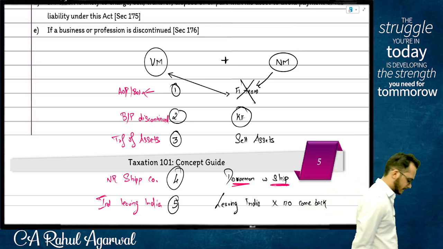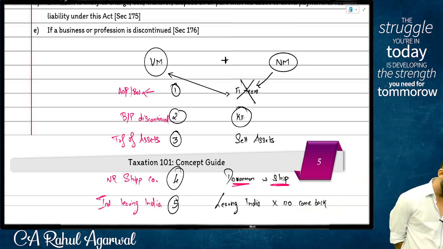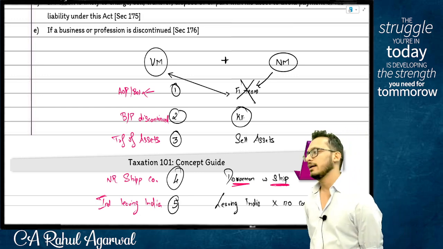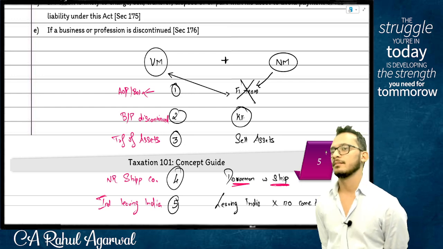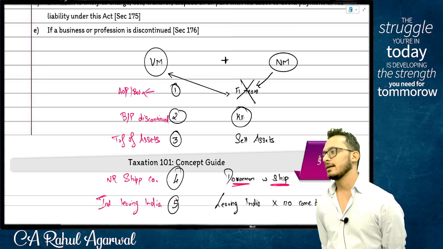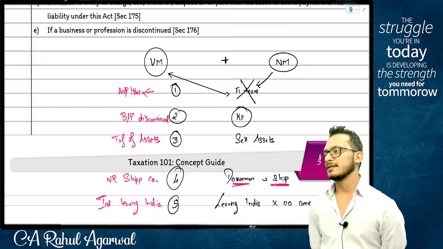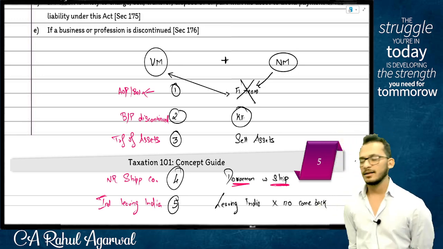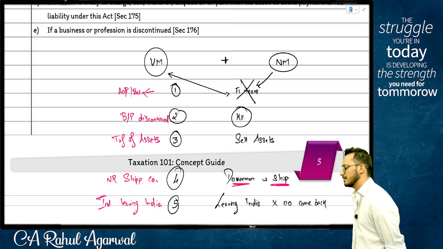Step number 6. Include someone else's income if accessible under your hands. I just gave you an example, people.